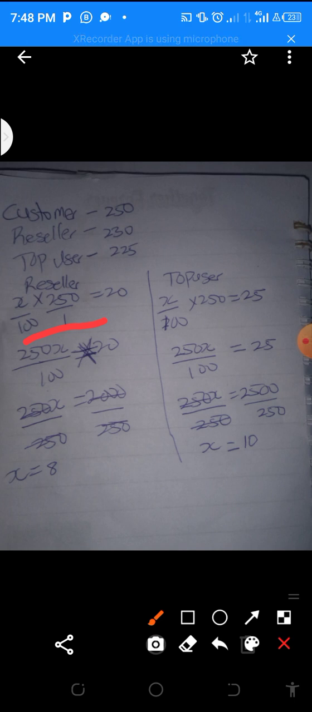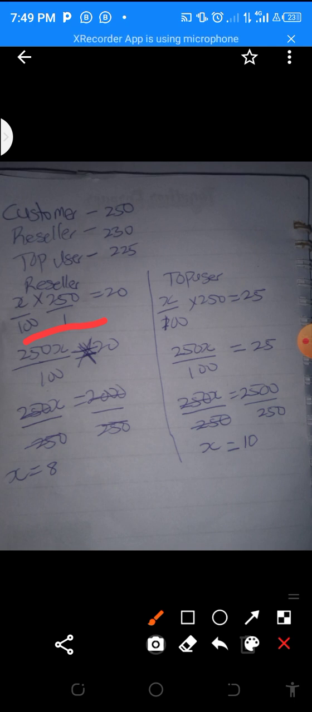I assume this is MTN SME. I said you are going to do it for each of the packages and different levels. So now for the top user for MTN SME also, we still use the same formula. X over 100 times 250, which is the basic price, equals, we want them to be able to get it at 225 naira. What is the difference between 250 and 225 naira? The difference is 25. So it equals 25.